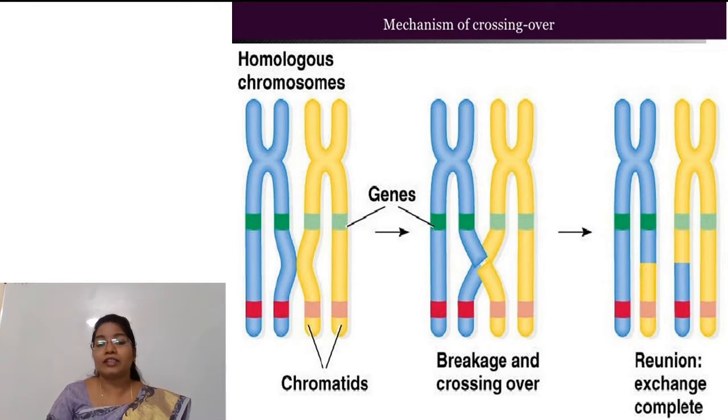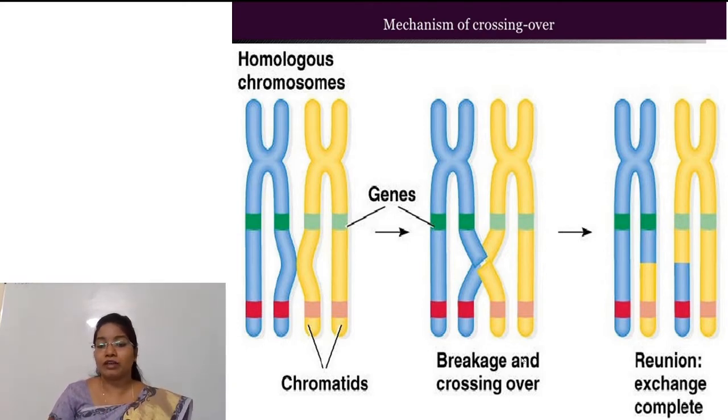After that, these 2 homologous chromosomes exchange each other's parts, and after that, there is a reunion. This reunion takes place by the enzyme ligase. Okay, so it is also called ligation. So in this way, in the crossing over phase, there is a breakage and reunion.